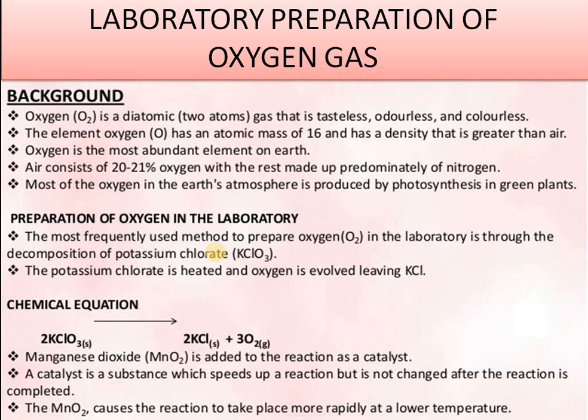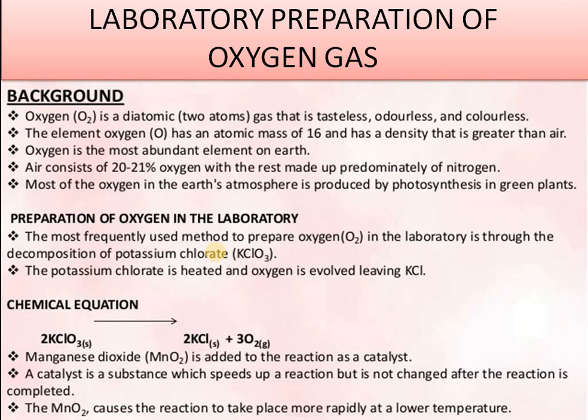The most frequent and most important method is the decomposition of potassium chlorate. The formula for potassium chlorate is KClO3. KClO3, when heated, gives oxygen. If you are using a catalyst, that is MnO2, then the temperature required will be 420 Kelvin.